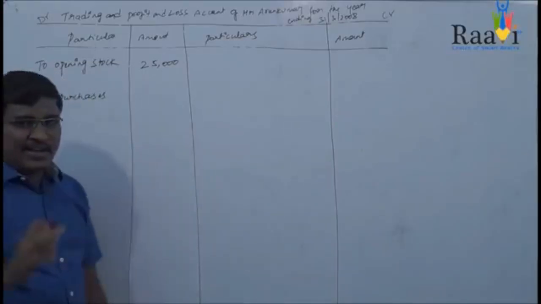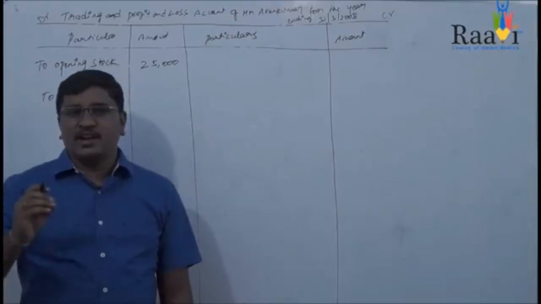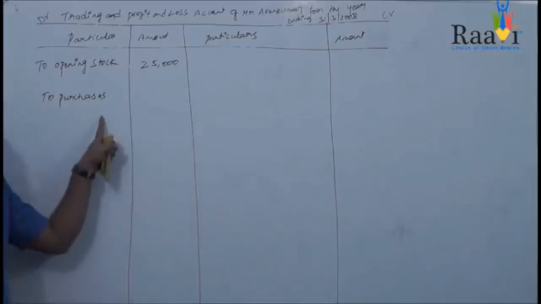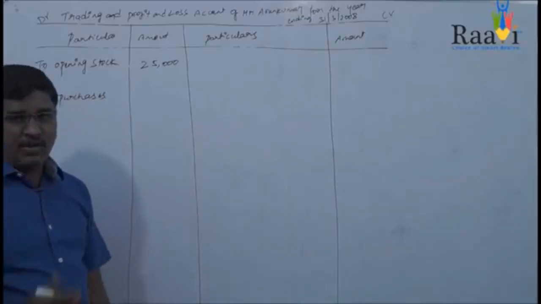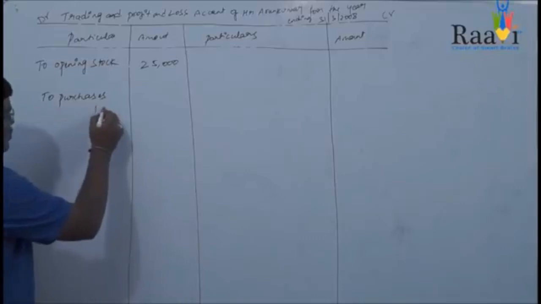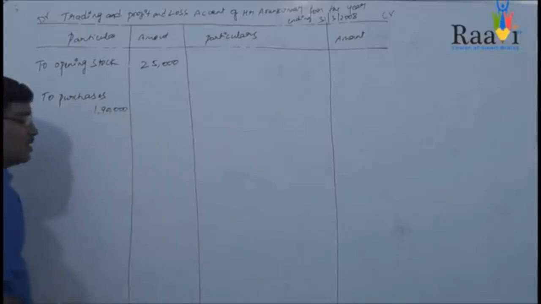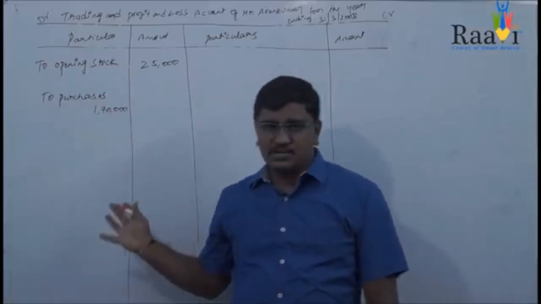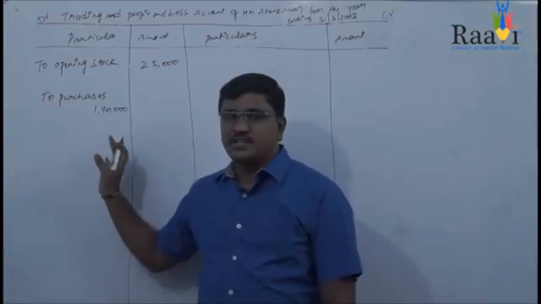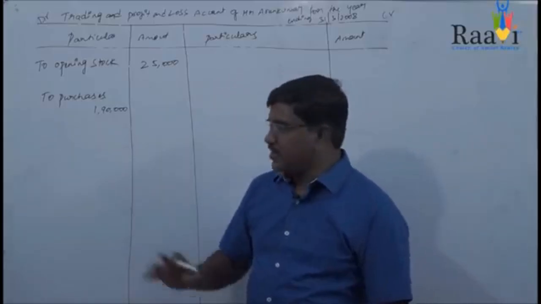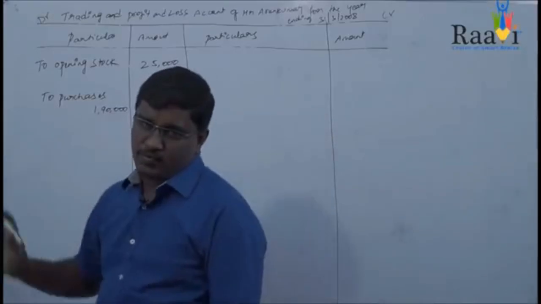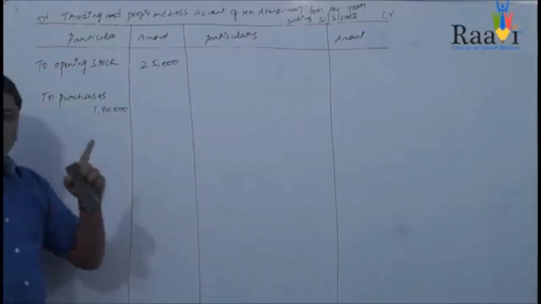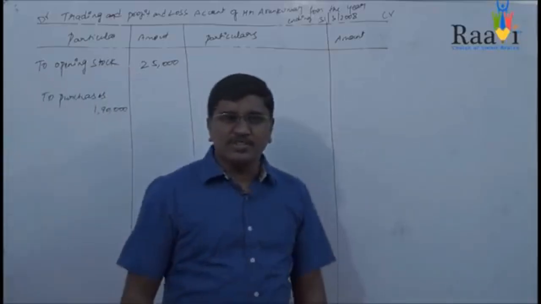Always when you are writing the entry for purchases, first write that particular value in the inner column. The inner column is nothing but this. In the inner column you need to write the amount. So the value of purchases is 1,90,000. Generally from purchases we will be deducting purchase returns, which we can also call return outward. Always these purchase returns should be deducted from the purchases. Now we will see whether purchase returns or return outward is given in this problem or not.